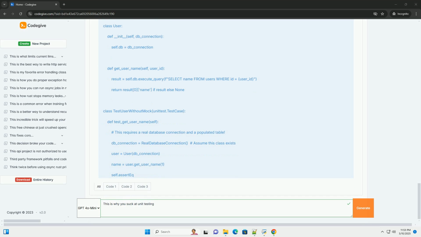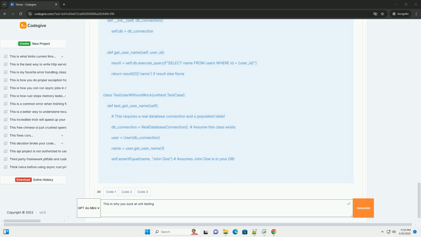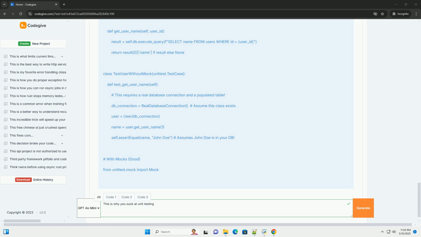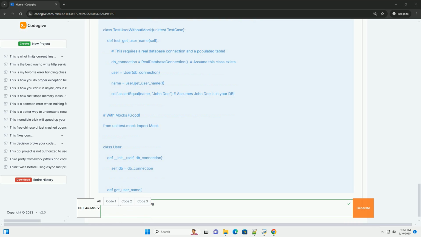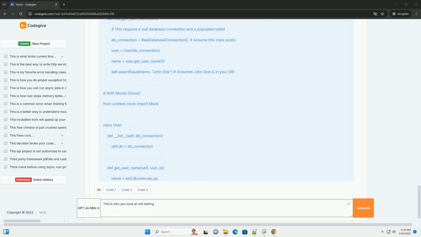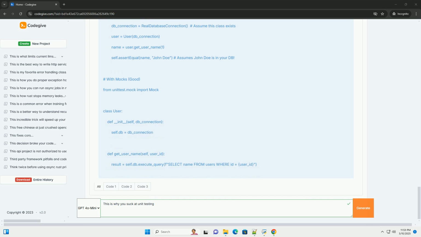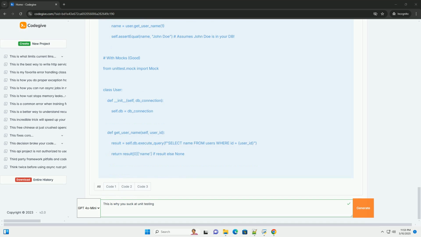Avoid testing implementation details. Unit tests should focus on the behavior of the unit, not its specific implementation. Testing implementation details makes tests brittle and prone to breaking when you refactor, even if the behavior is unchanged.